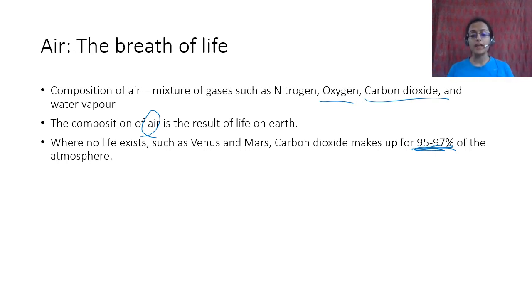So because life exists on earth, we have a special kind of atmosphere that is absolutely conducive for life. If there had not been any life, our atmosphere would have been very different.